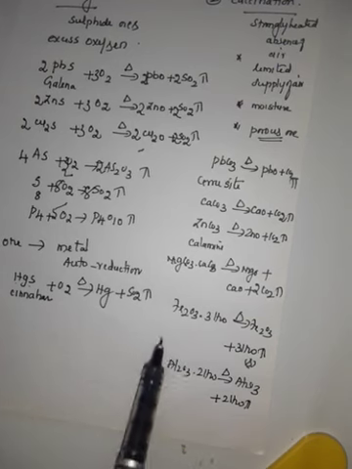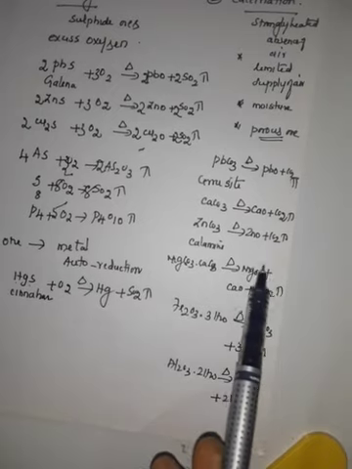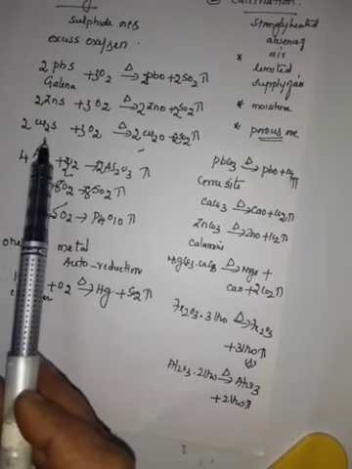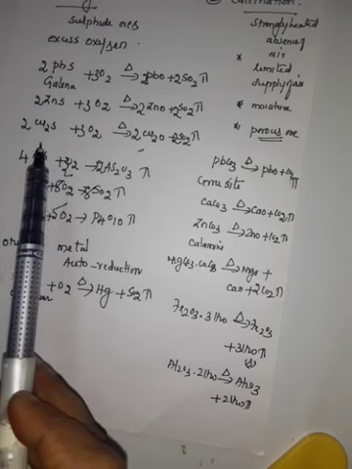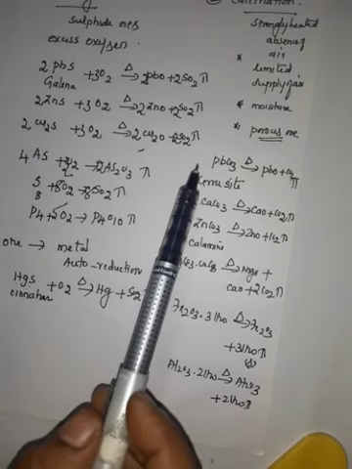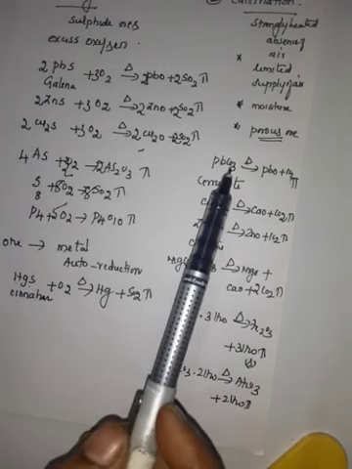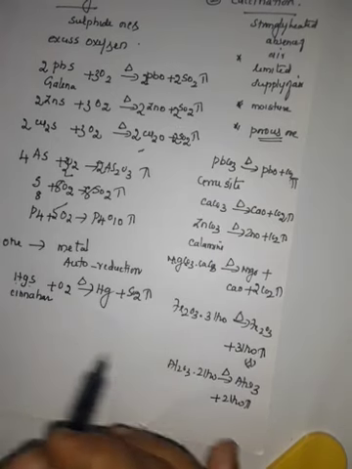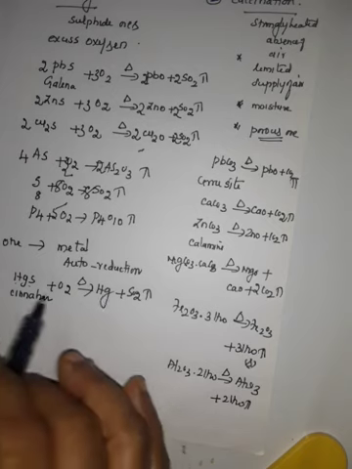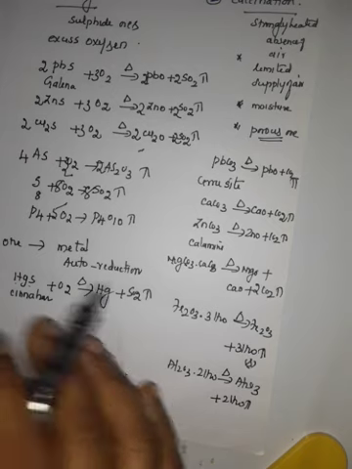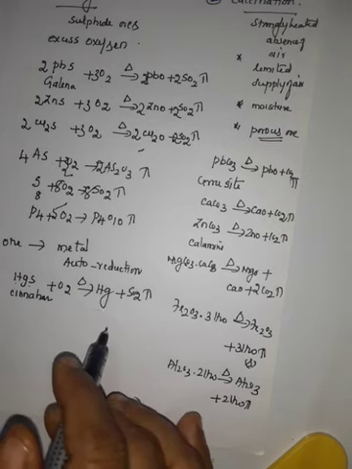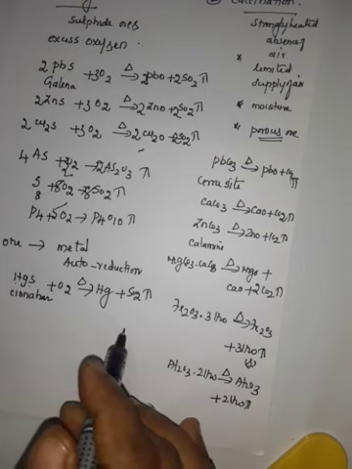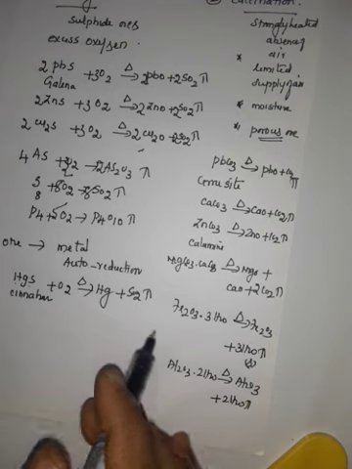So this is the difference between roasting and calcination. Roasting: excess of oxygen, heated. Calcination: strongly heated in the absence of air. Go through the video, whatever I taught here, take notes regarding this and write it in the classwork. Both questions are important: roasting as well as calcination.